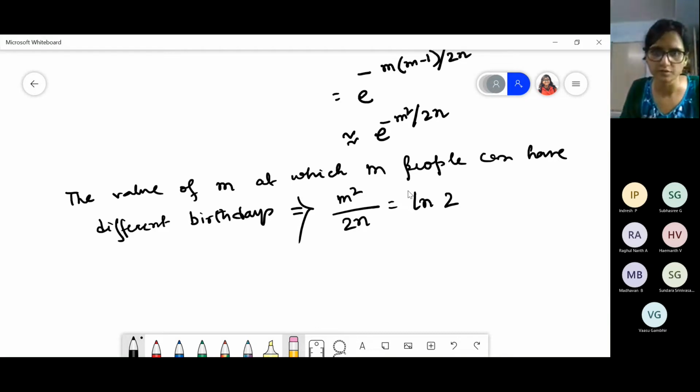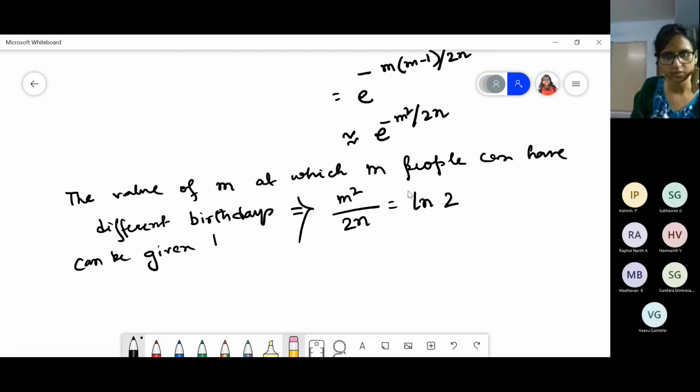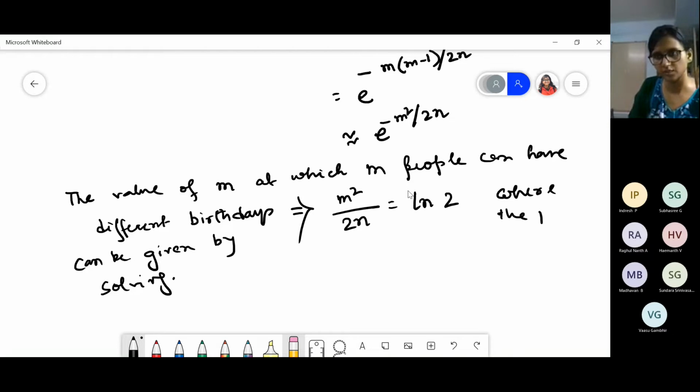If you take 50%, that is the probability here, log base 2. If you want to change it, like if you take 100%, then accordingly this value has to change. So the value of m at which m people can have different birthdays can be given by solving this, where the probability is half.